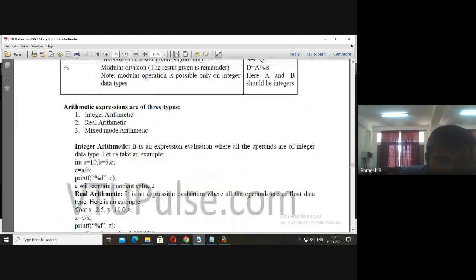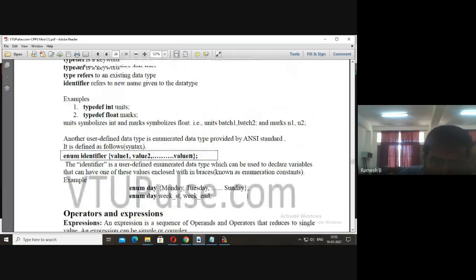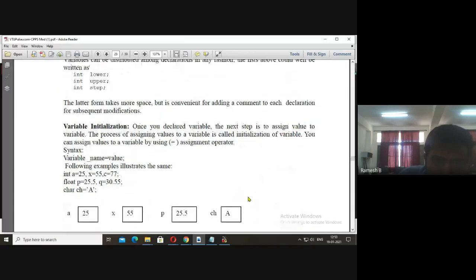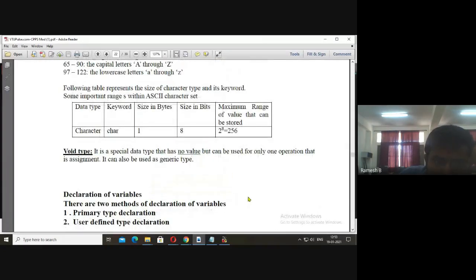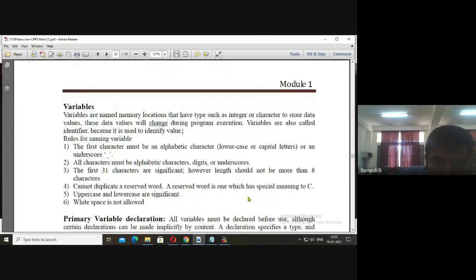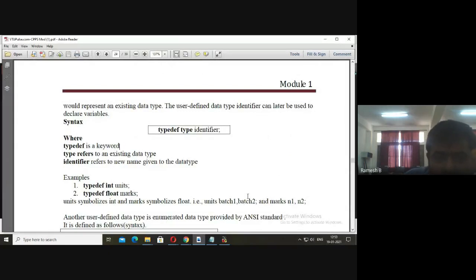So let me stop here. In this class you learned float data type, void data type, sizes along with the range. After that, the variable initialization, how to do the variable initialization.